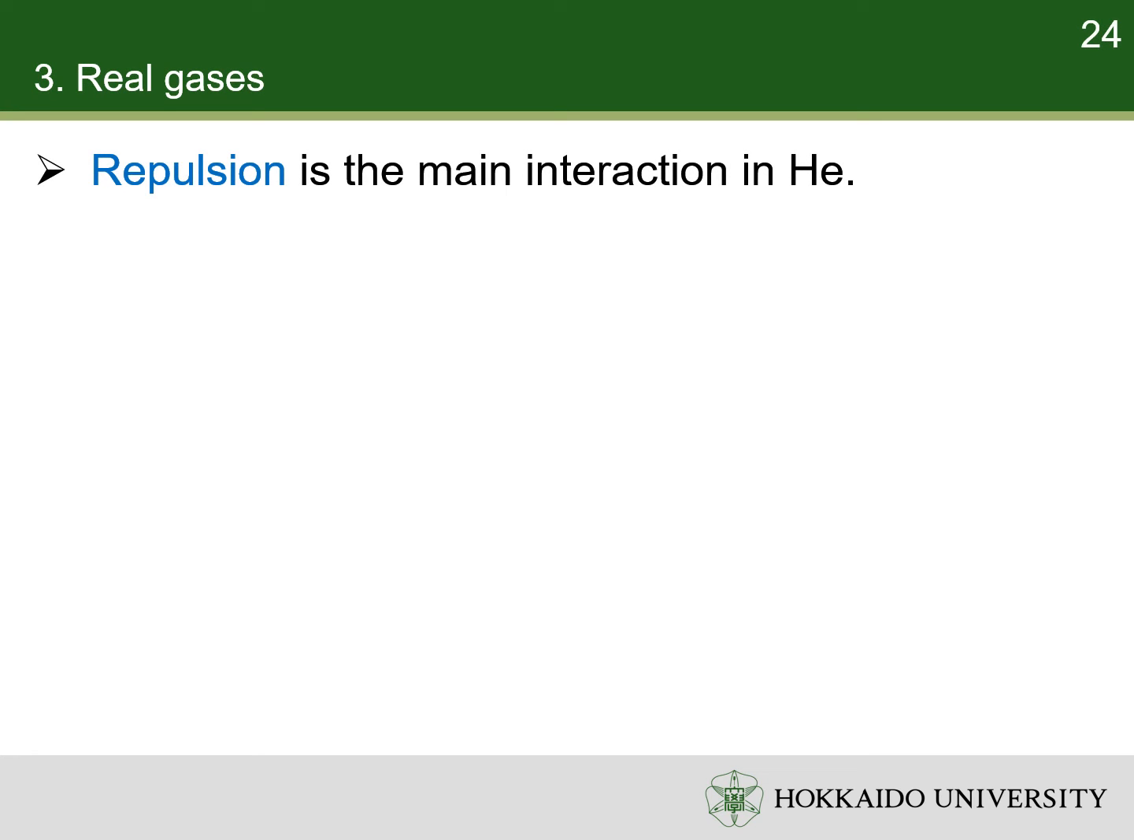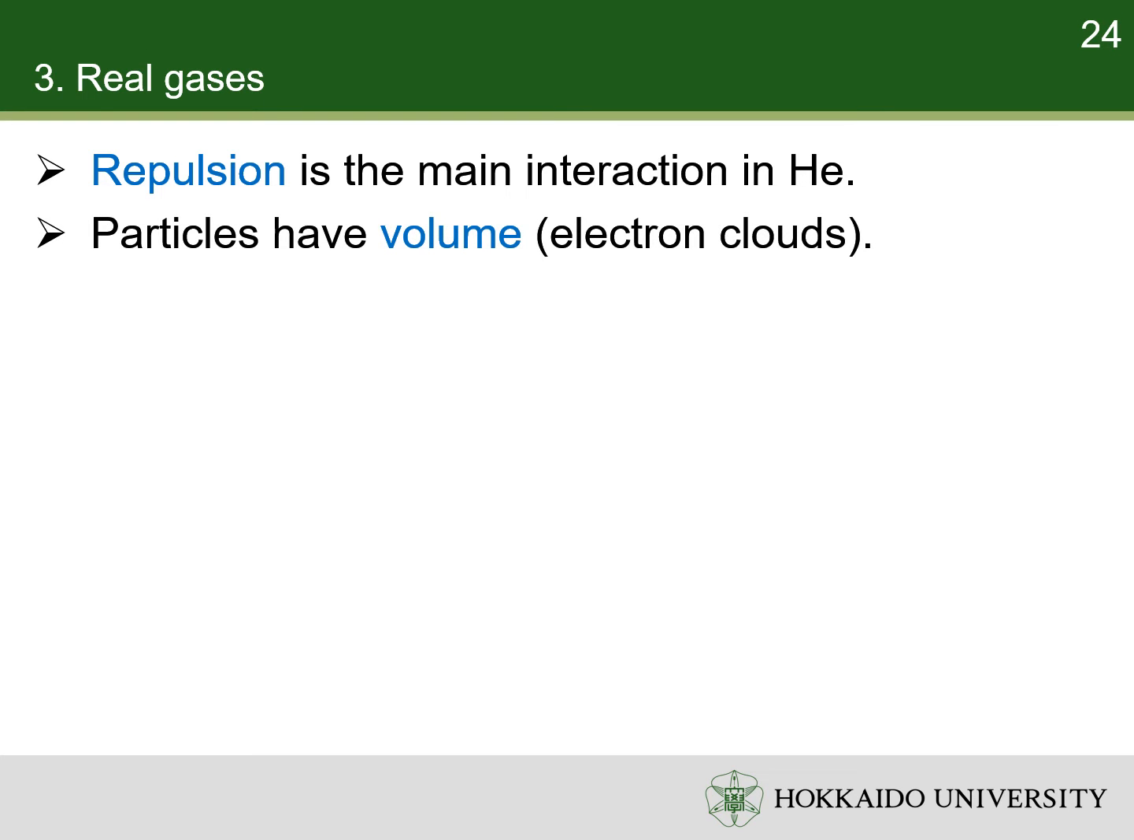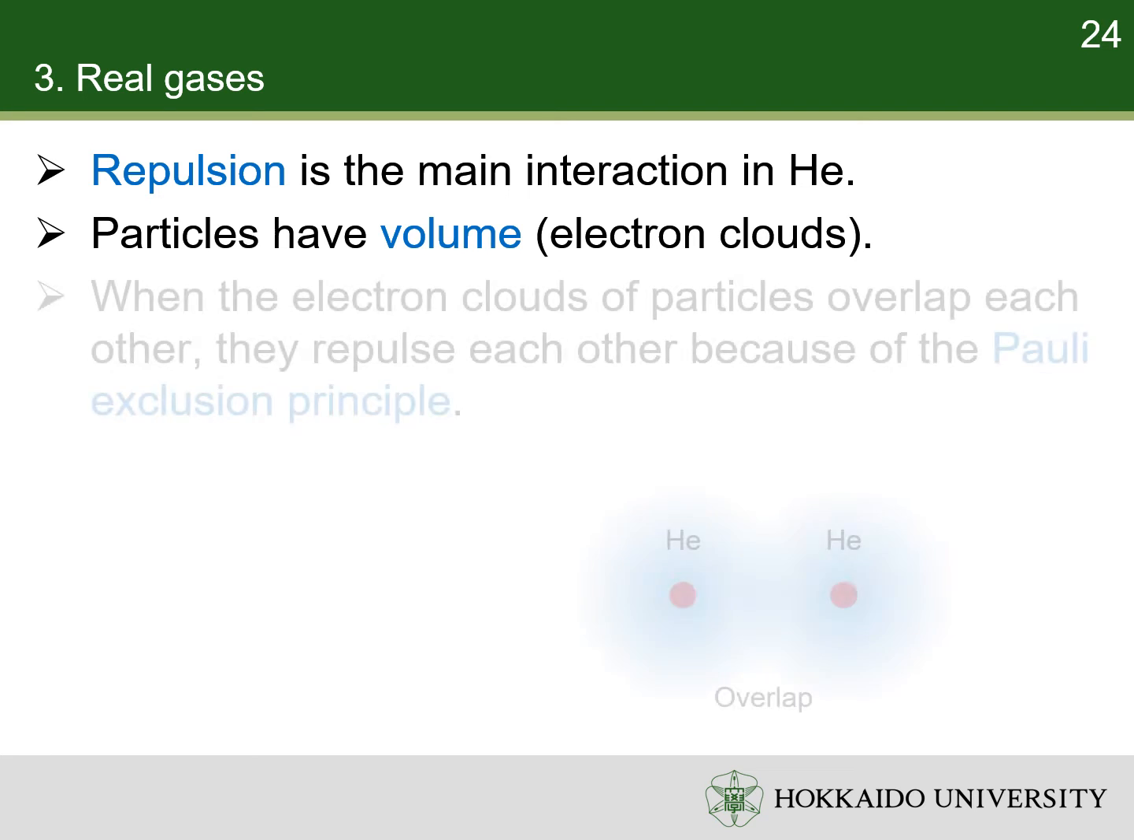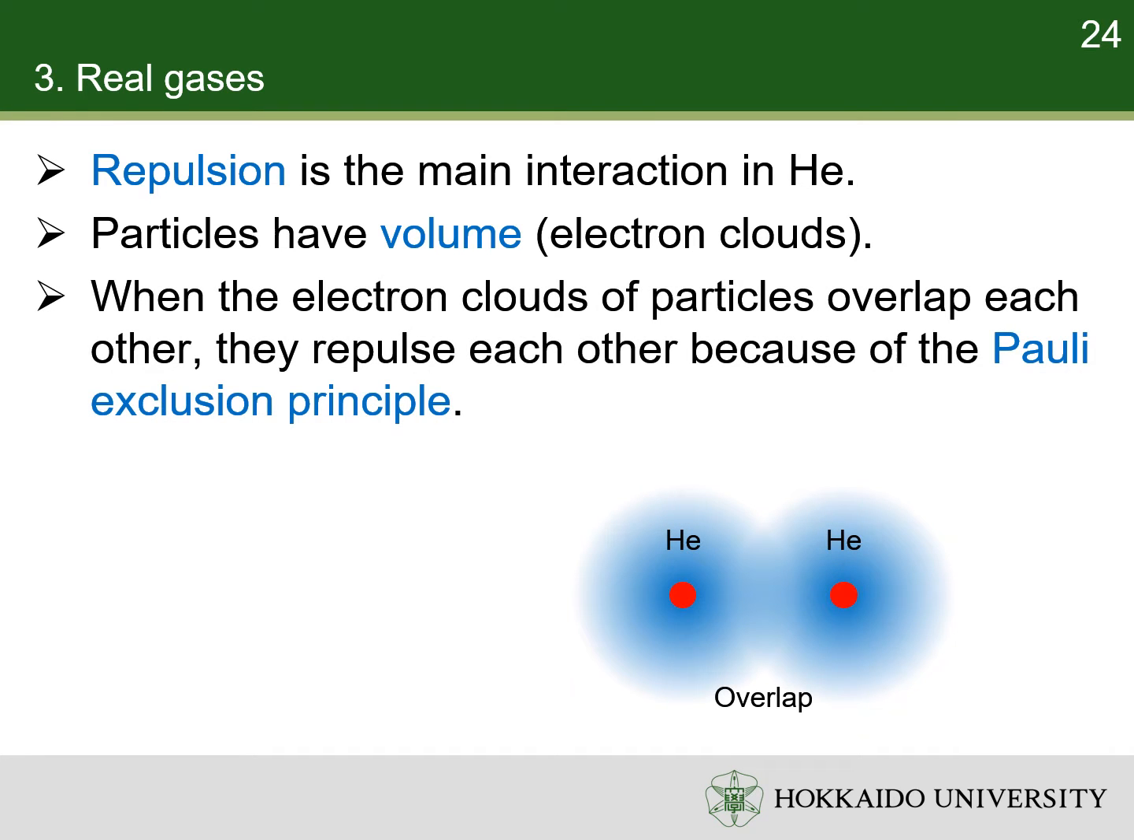In helium, repulsion is the main interaction between particles when they approach each other. We know that particles actually have their volumes, that is, the sizes of their electron clouds. When the electron clouds of particles overlap each other, they interact.